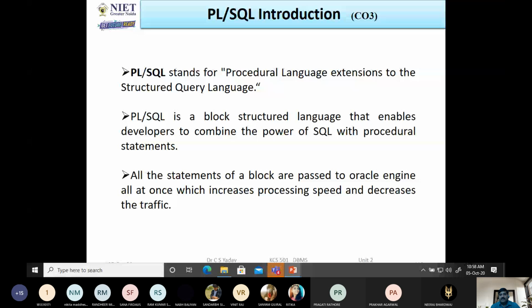But using the PLSQL block, we can reduce the traffic, and in this way we can increase the processing speed of the query.